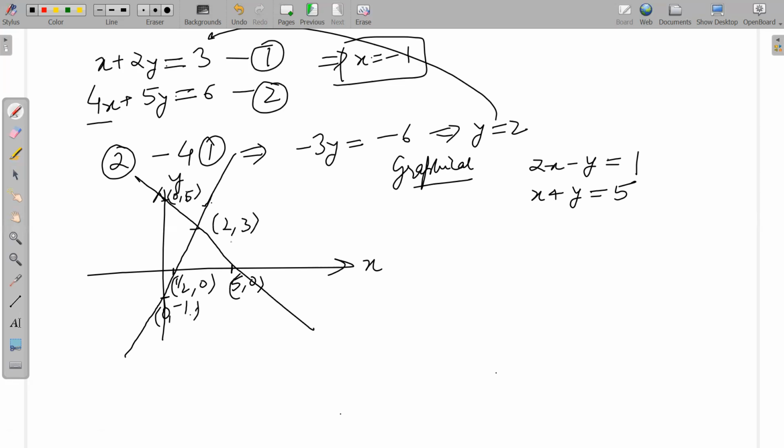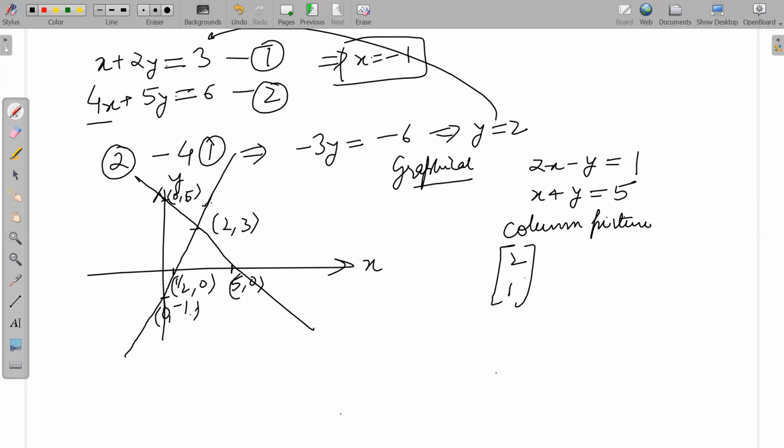Anybody has any questions here? Another way of looking at this same equation is to look at a column picture. As you probably already know about vectors, this can be thought of as a sum of two vectors, which gives us a third vector. A linear combination of two vectors gives us a third vector. So now let us look at this same set of equations in a column picture.